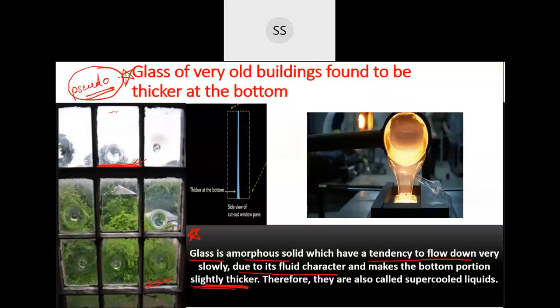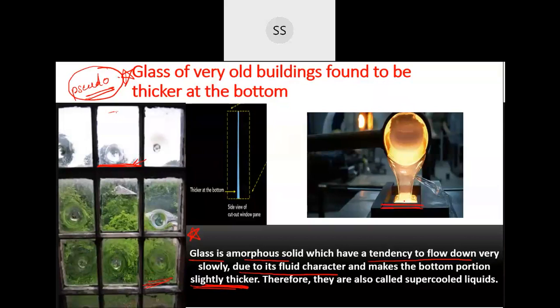They take this silica compound and heat it at very high temperature, with certain other compounds also added. When you heat them, they convert into this sticky mass. You can see the picture I have put here. Once that is done, they give it shape by blowing or casting, and once that is over, they cool it down.